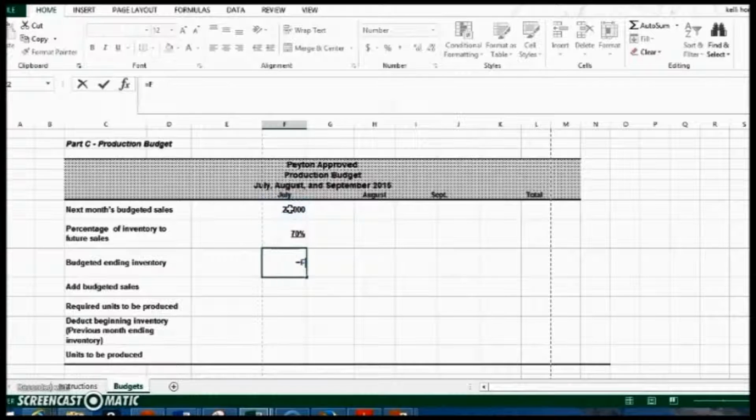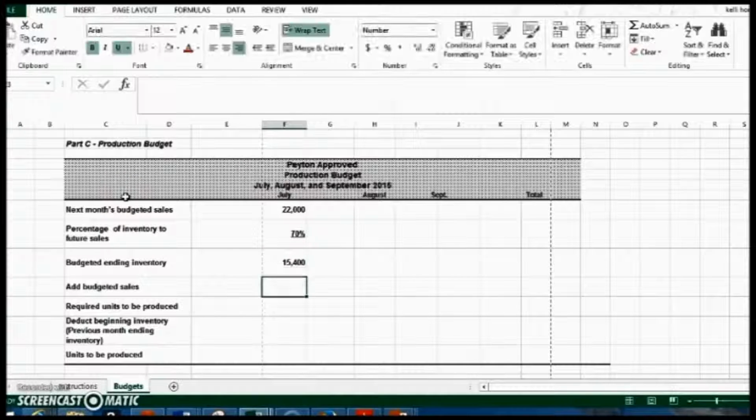So this is just simply going to be 22,000 times 70%. That's telling me that for July, my budgeted ending inventory should be 15,400 units. Now here I'm going to add my budgeted sales, remember, in units.